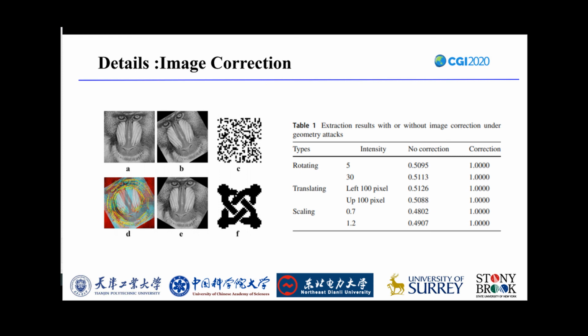From the table, we can see that the NC values without image correction are less than 0.52 for the three types of geometric attacks. In contrast, we are pleased to observe that the NC values of the extracted watermark image after image correction are all 1, which shows that the correction strategy is useful to improve the robustness.